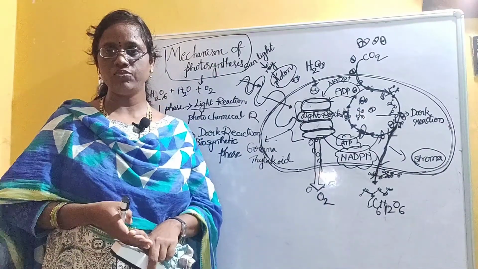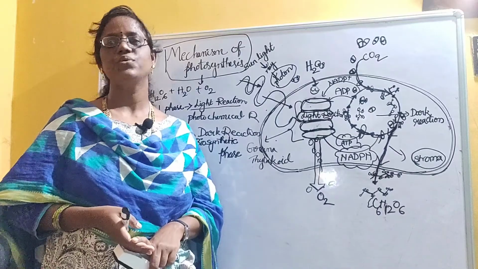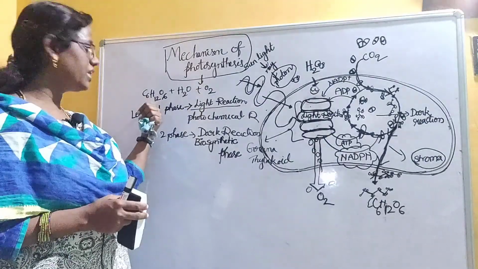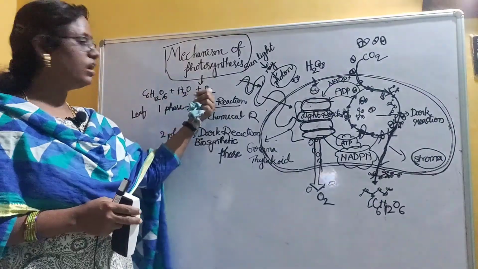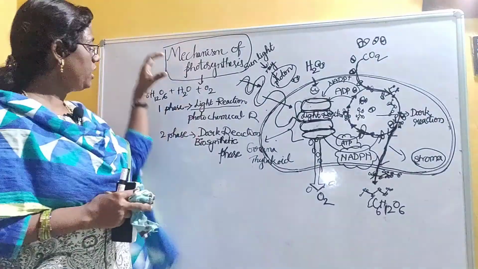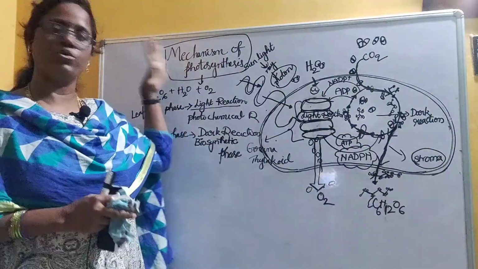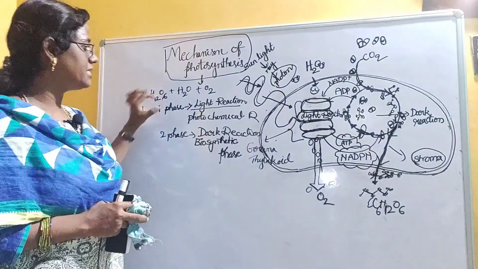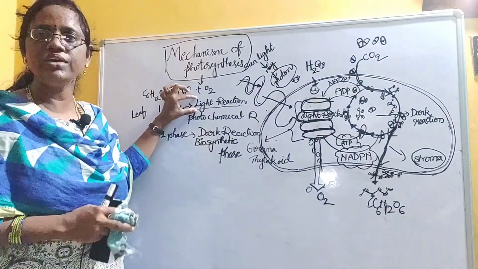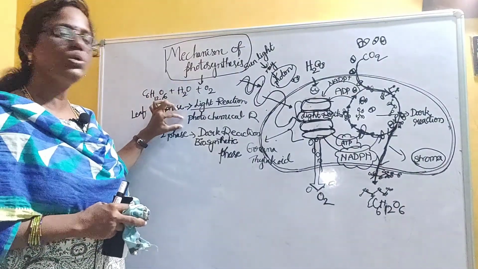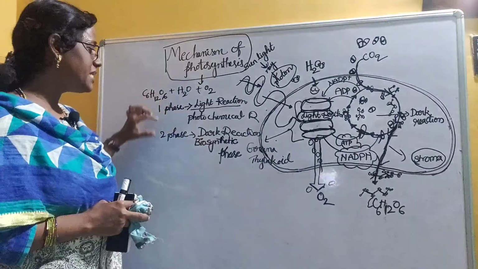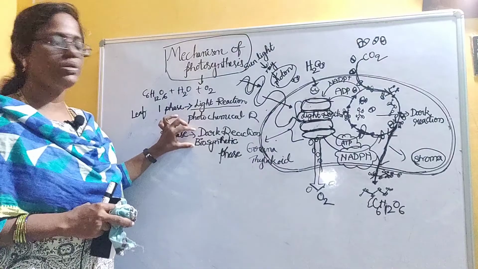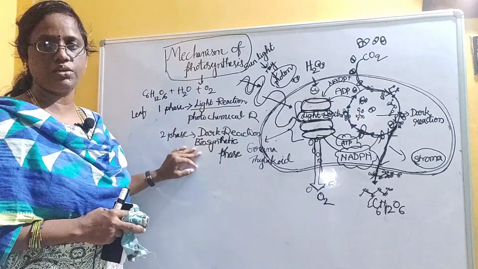And what are the end products of photosynthesis? Very good. That is glucose or carbohydrate. We can call it as water and oxygen. So the mechanism of photosynthesis involves two phases. The first phase will be called a light reaction, otherwise called a photochemical reaction. And the second phase will be called a dark reaction, otherwise called a biosynthetic phase.